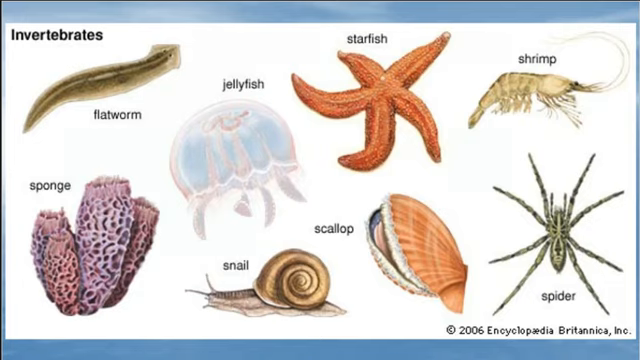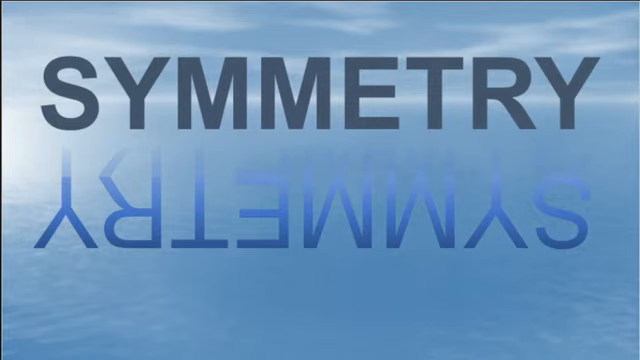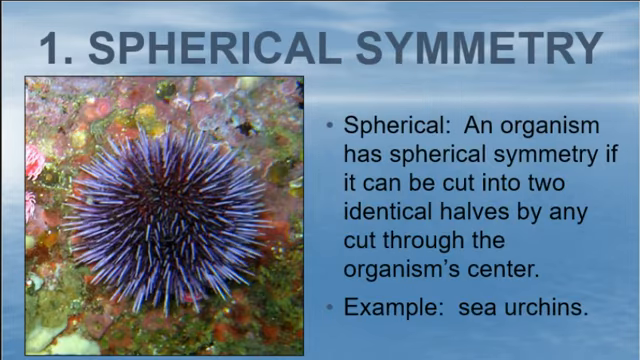All right, no frogs. Symmetry, this is what you're going to be writing down: the types of symmetry and an example of each type. The first one is called spherical symmetry. In something that exhibits spherical symmetry, if you cut through the center, both sides will look exactly the same. It doesn't quite go for top and bottom, but definitely through the sides. So if I cut this open this way, it's going to look the same if I cut it this way or this way. An example of that would be a sea urchin.